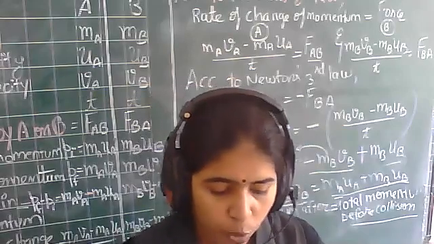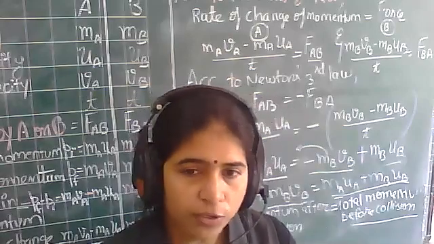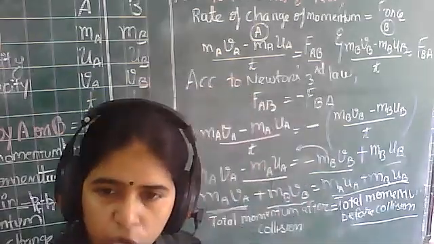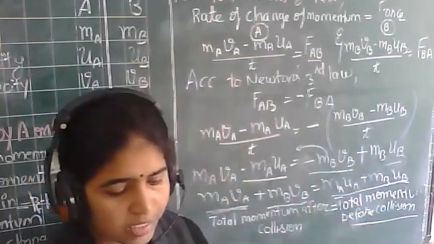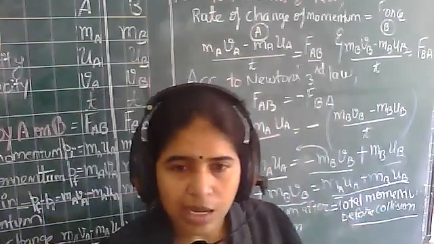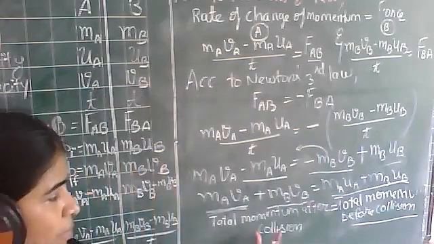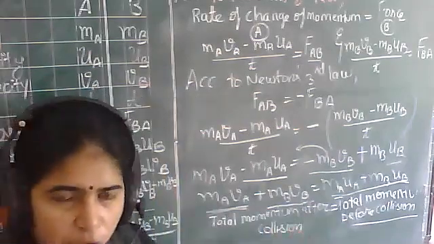The sum of momenta of two objects before collision, meaning the sum of momentum before collision, that is this, is equal to the sum of momentum after collision. So look, sum of momentum, that is total momentum after collision, right?